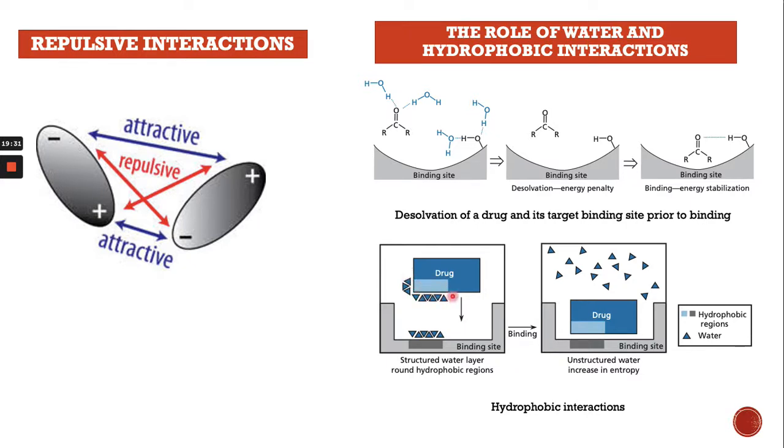So a water molecule can bind with the hydrophilic part of the drug, right? And then it helps the drug come and interact at the binding site of the drug target.